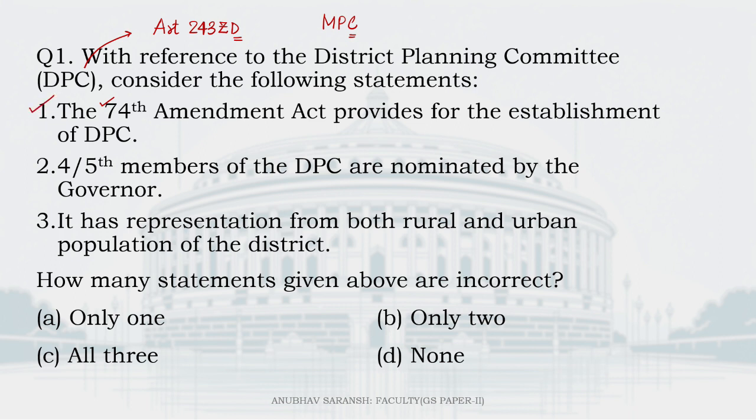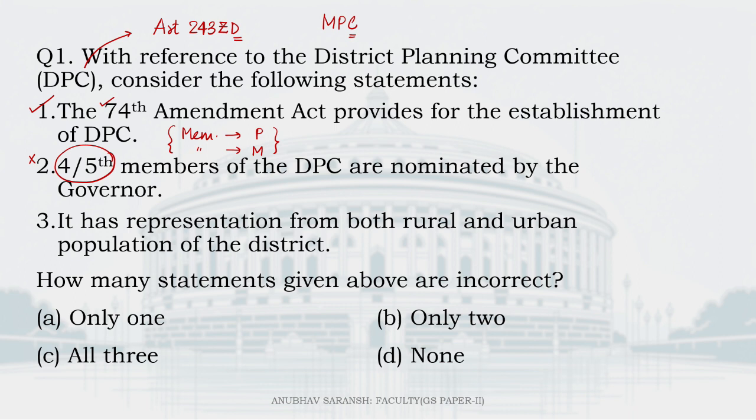Now, 4/5 members of the DPC are nominated by the governor. Now, this is actually wrong. In fact, it's the exact opposite. 4/5 members of DPC are elected by and from amongst the elected members of the panchayat at the district level and of course members of the municipalities in the district. And the remaining 1/5 are the nominated ones. So 2 is wrong. And the third one, it has representation from both rural and urban population of the district.